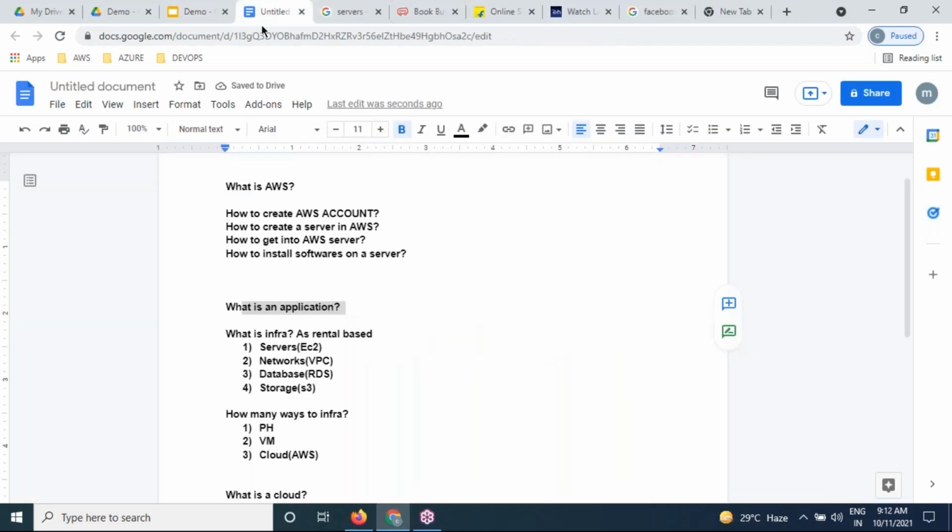So, shall we start? How exactly are we going to create an account? How are we going to create a server? How to get an AWS server? Then getting into the server and installing software. Shall we experience it?